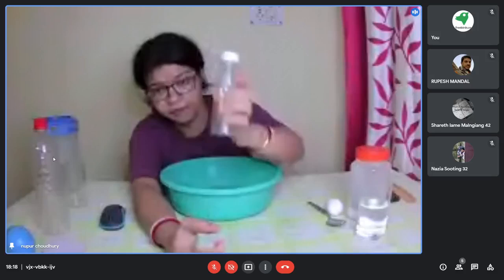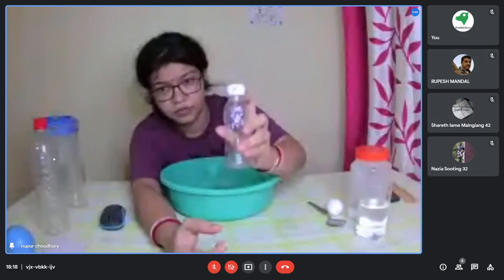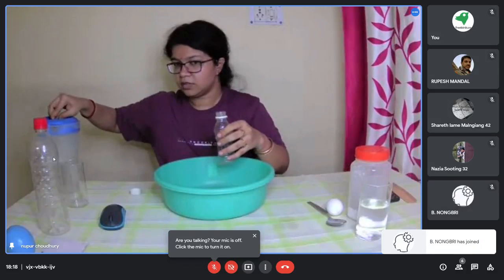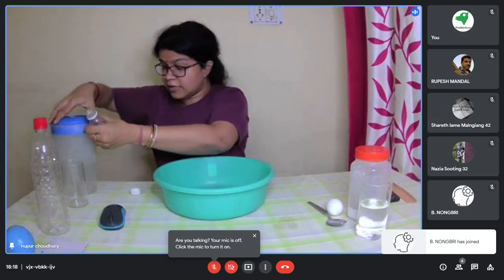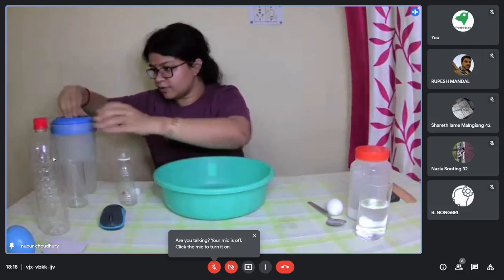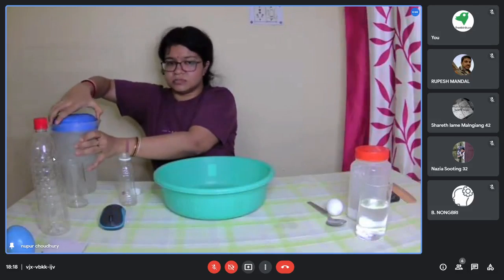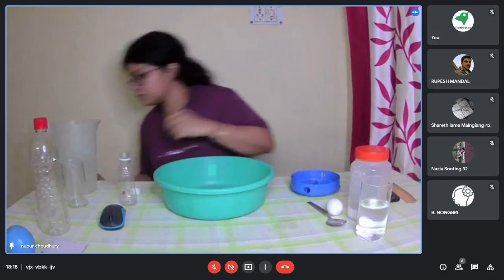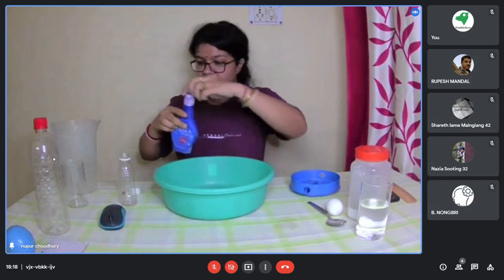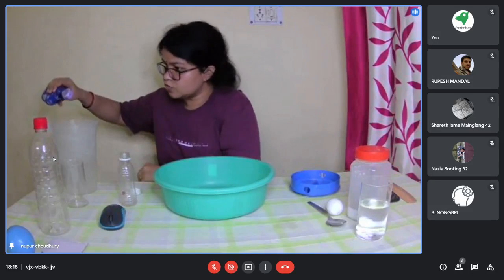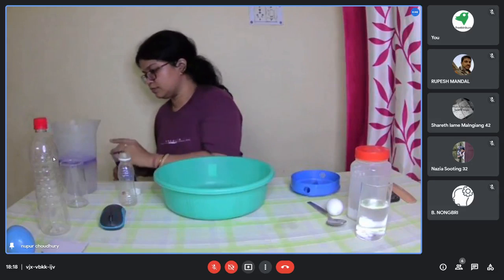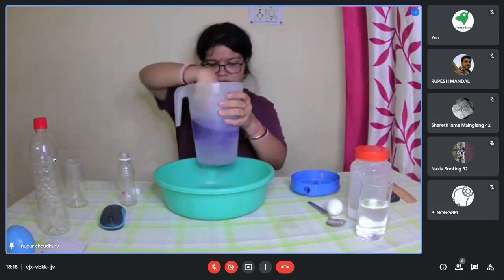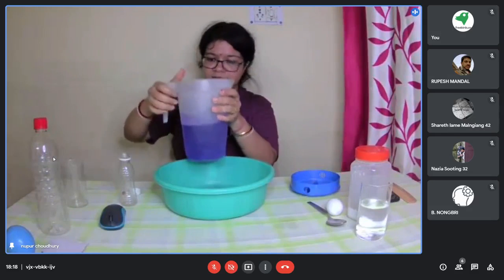Now what I'll do is, I'll fill water inside this bottle. Let me color this water so that it is much more visible. So I have made blue water.